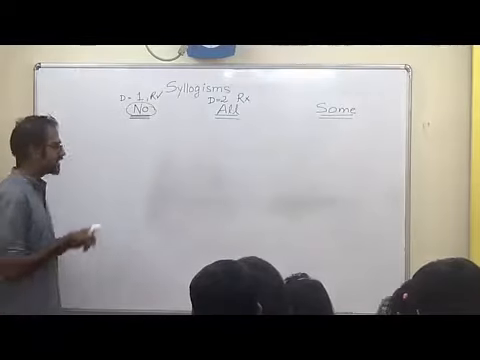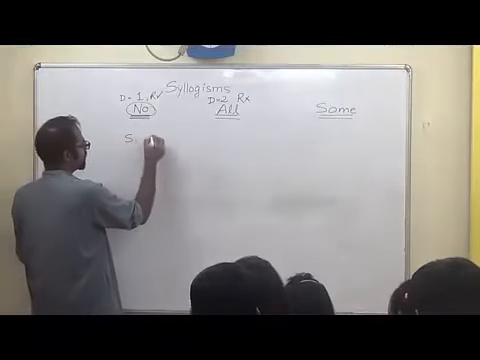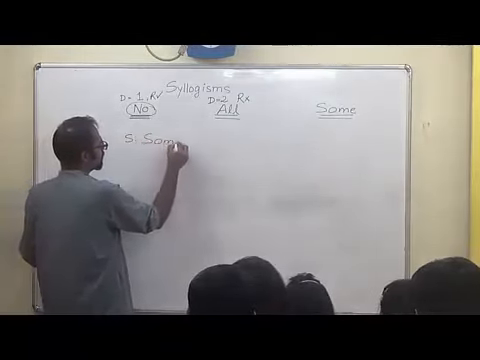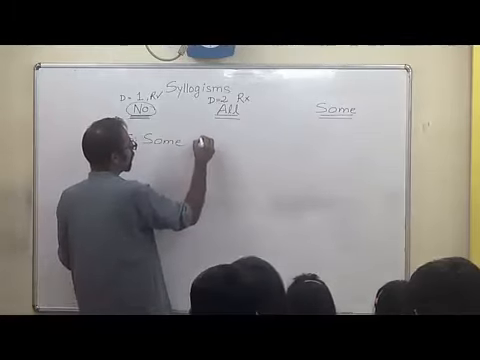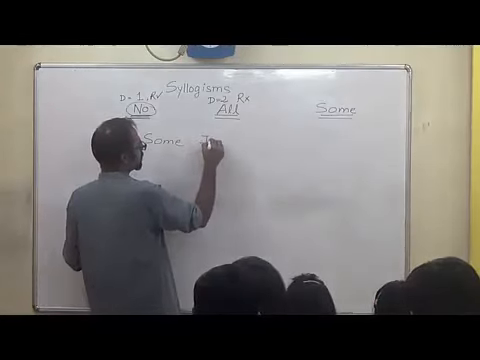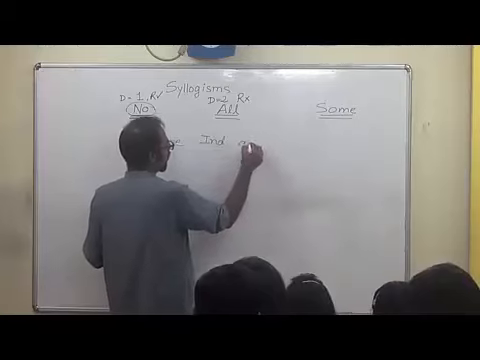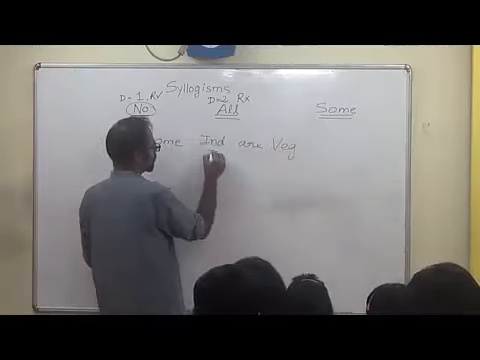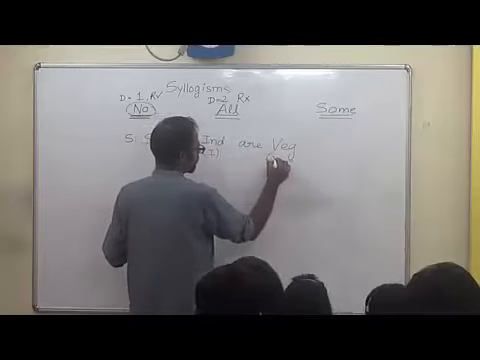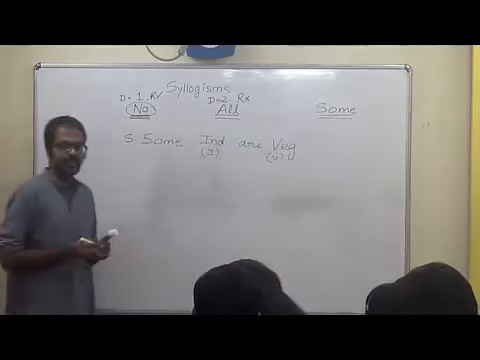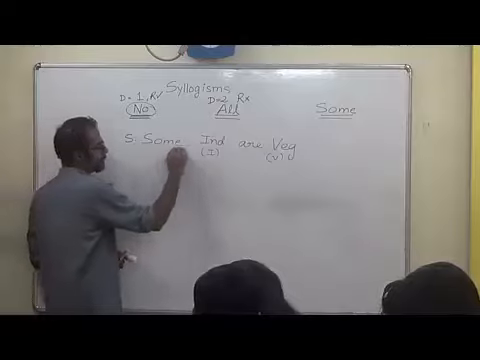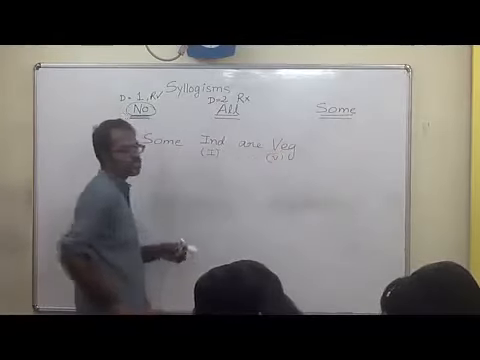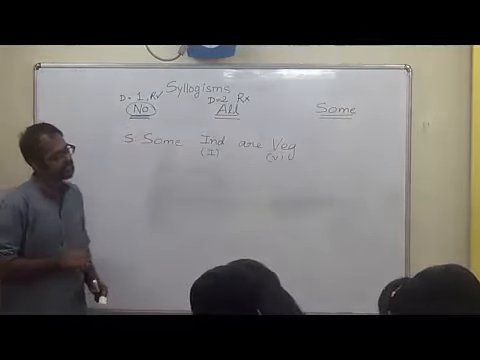Right? So let's have a statement which says some Indians are vegetarian. So I represent Indians with I, I represent vegetarians with V. So given the statement some Indians are vegetarians, how do you represent this using Venn diagrams?